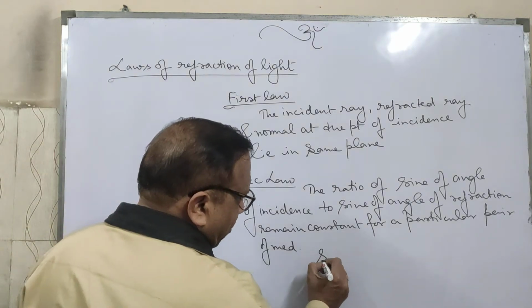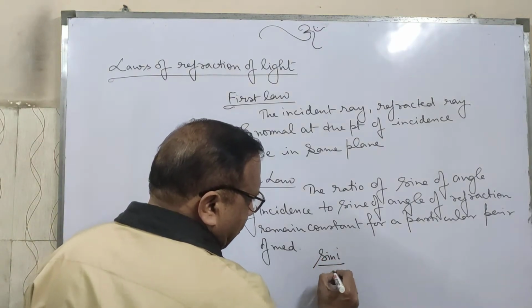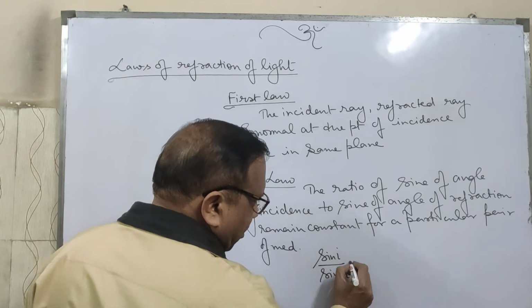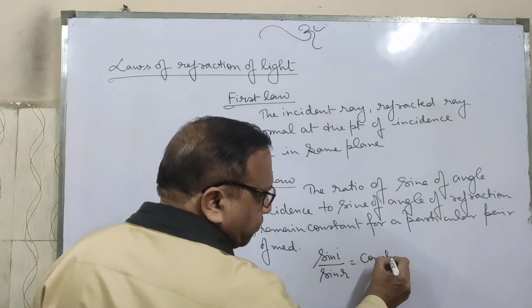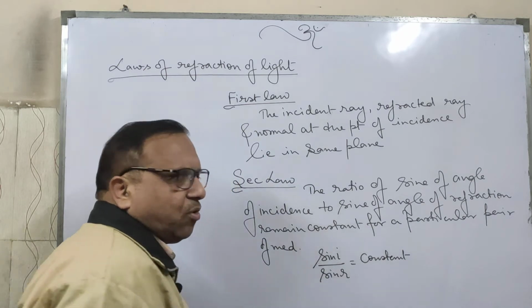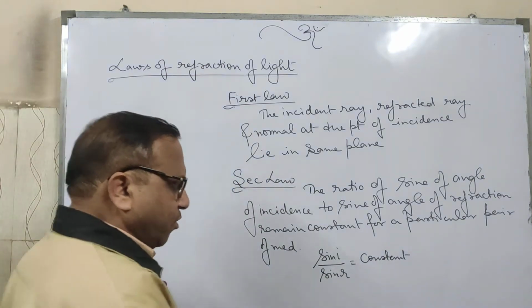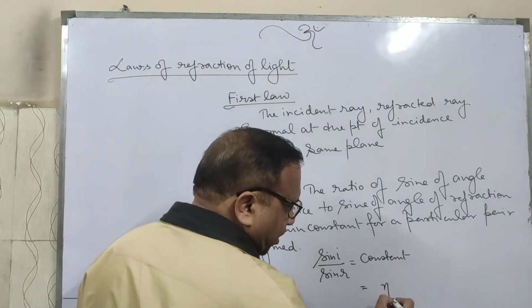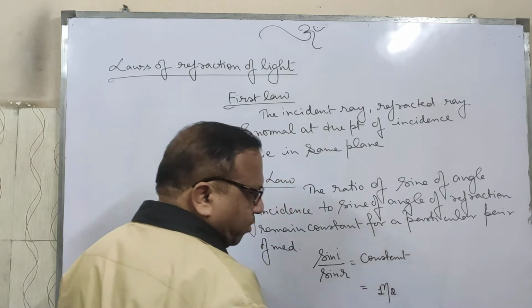It means sin i upon sin r remains constant, and the value of this constant is the refractive index of the second medium with respect to the first.